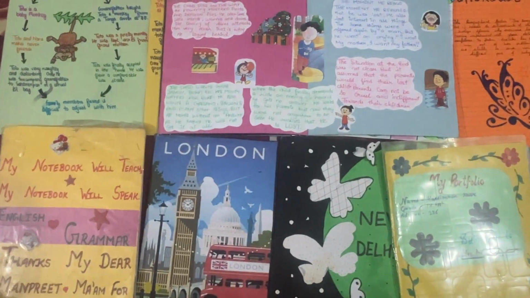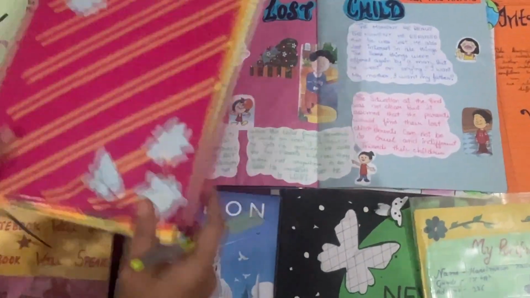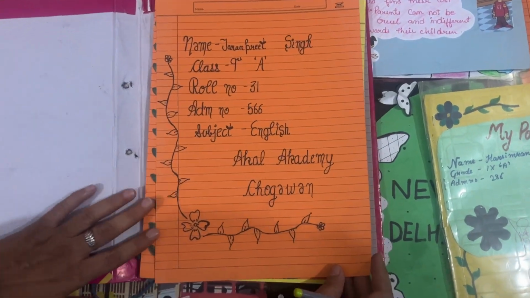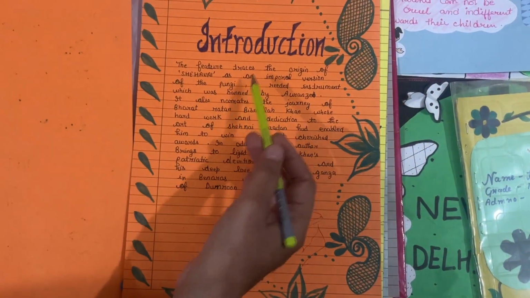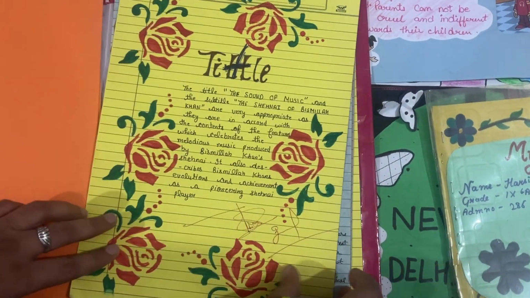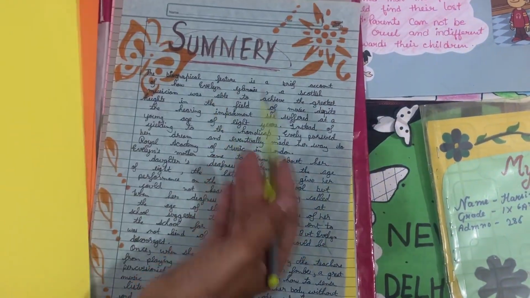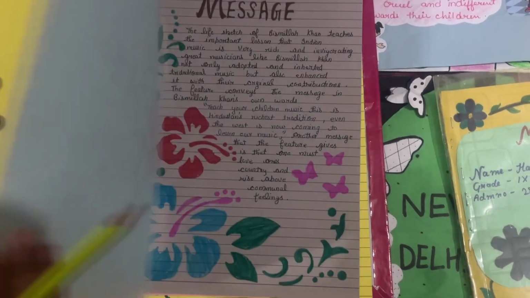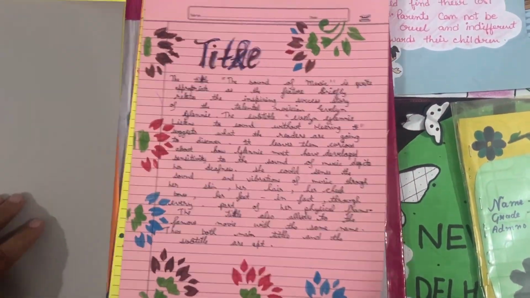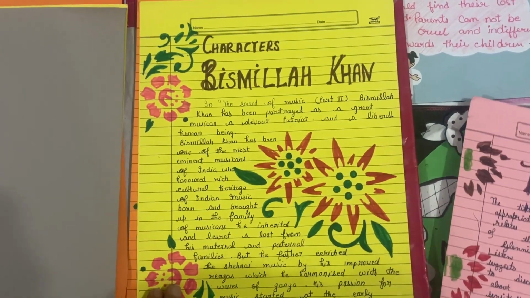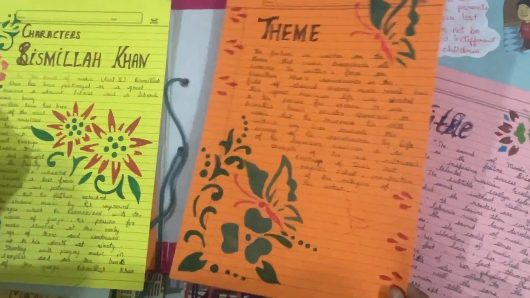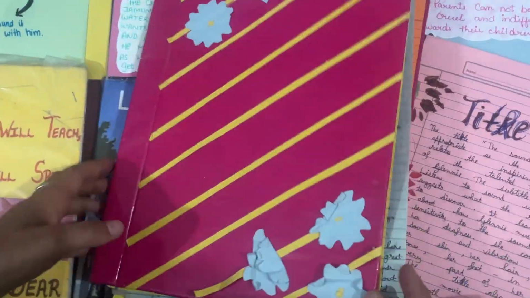I'm going to share only one last one with you. See, this is also a portfolio. Here, if you want to go with simple things, just introduction first of all. After that, title. After that, go to summary. Then message. After that, another title, about the characters. Then theme. Like this, you can also choose any way.